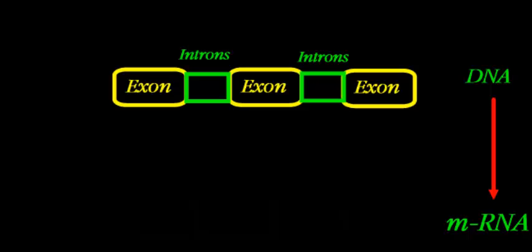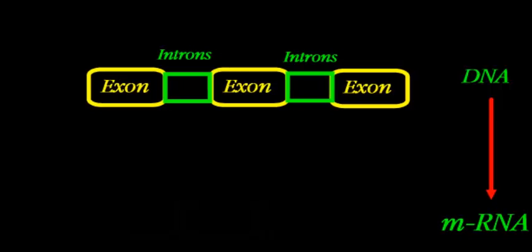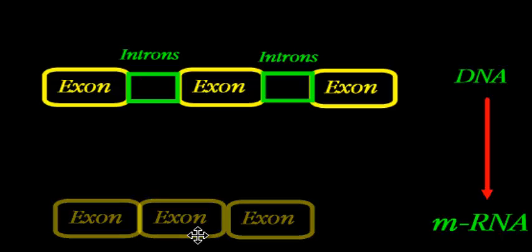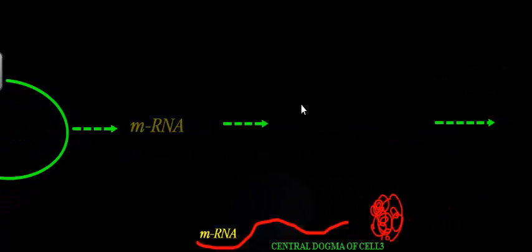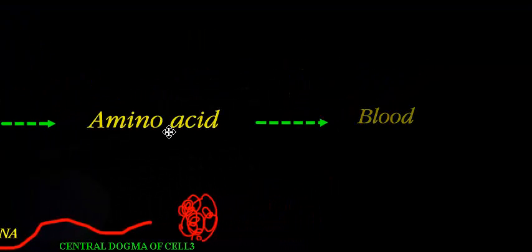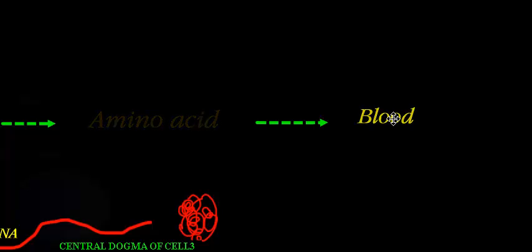There are some junk DNA, some intervening sequences present between the exons, and they must be removed before DNA passes information into the mRNA. And then what happens after the mRNA? The mRNA codes for amino acids. These amino acids combine to form the proteins.